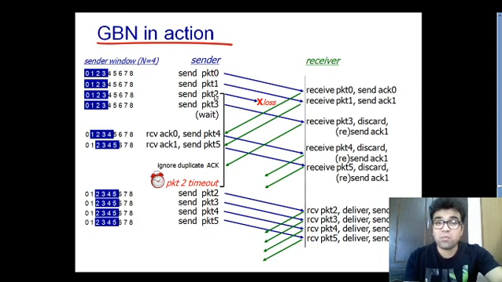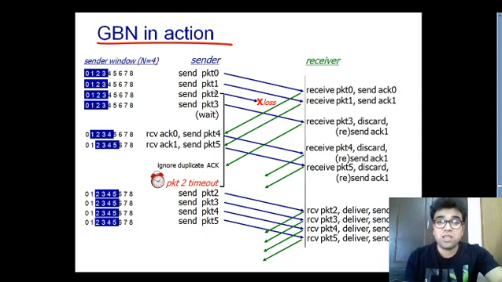As you can see, packet number 2 is lost in between. But from the sending side you have already sent packet number 3. It is received by the receiver, but it is discarded by the receiver because there's no window size available at the receiving side. The receiver side can receive the data only in an ordered way, so it will receive packet number 2 only, then only can it move further.